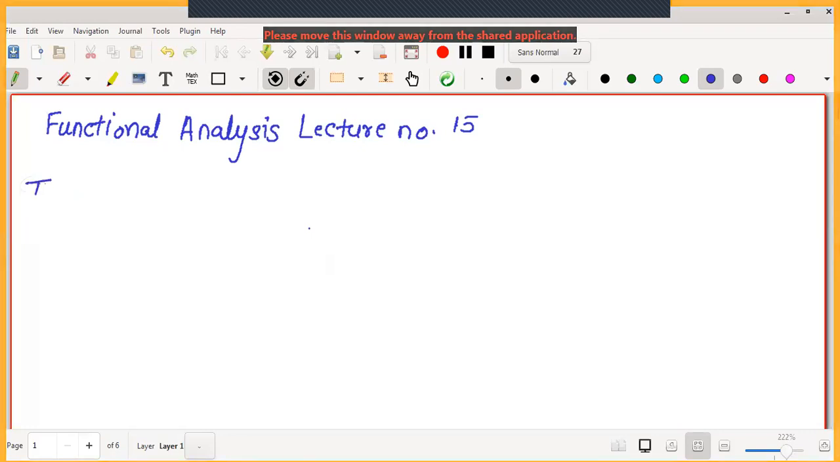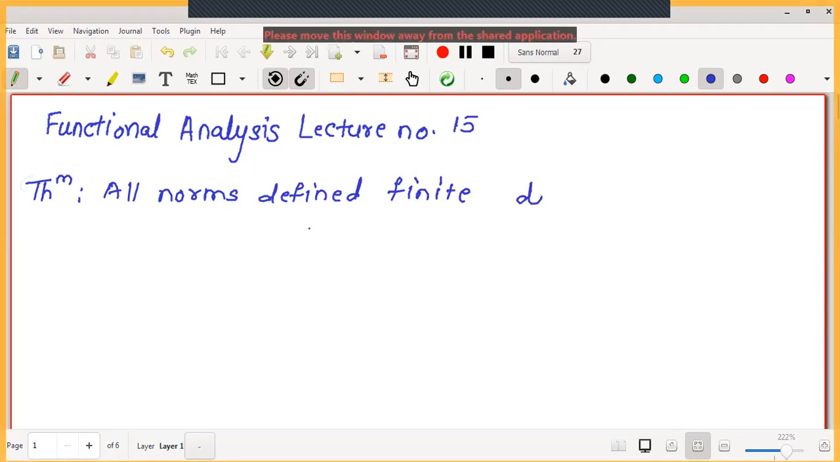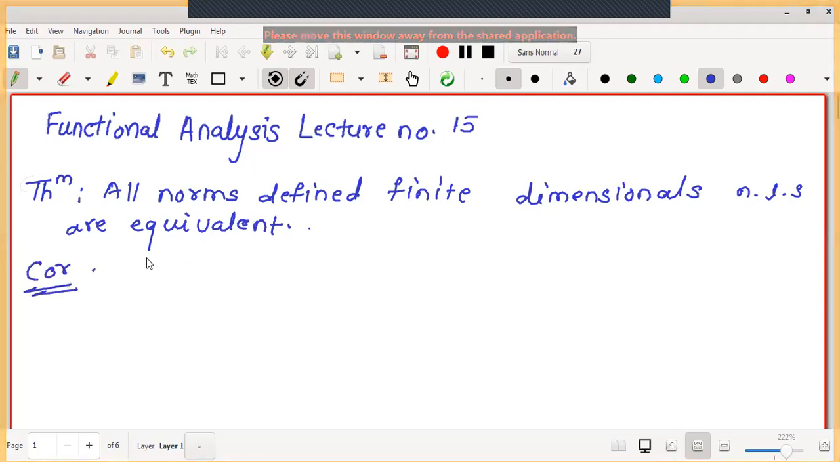Now here I am writing the theorem statement: all norms defined on a finite dimensional linear space are equivalent. It was quite an interesting proof that we completed in the last lecture. Now let us go for the corollary in today's lecture.